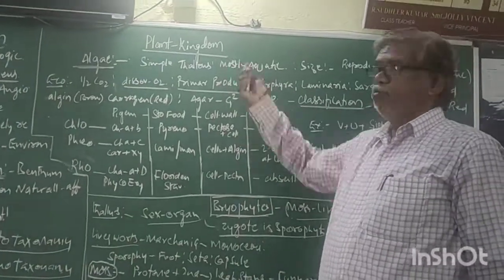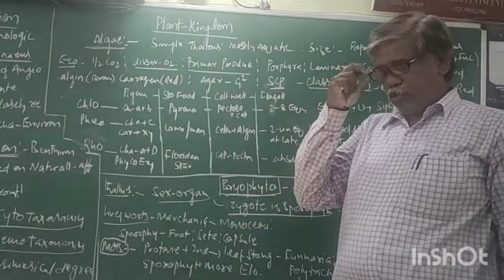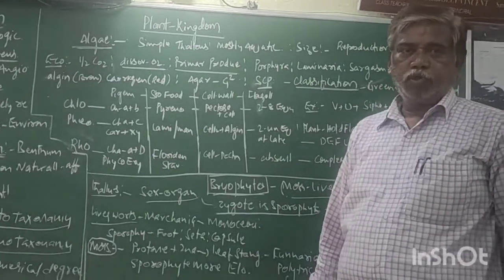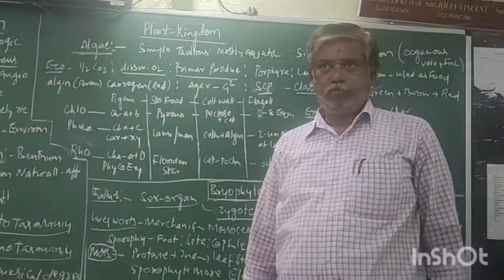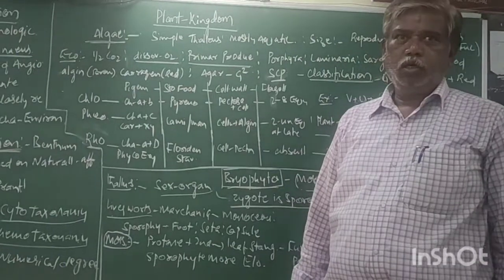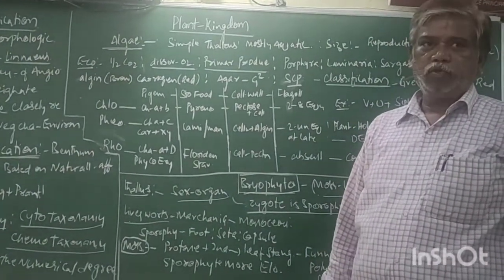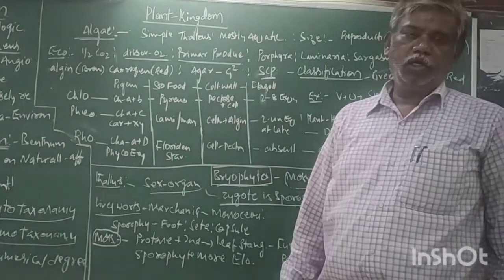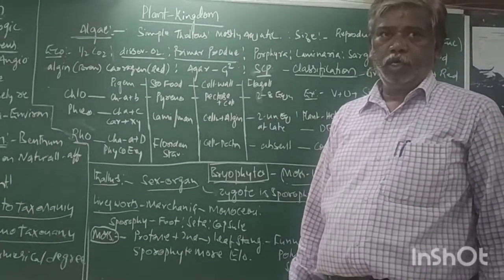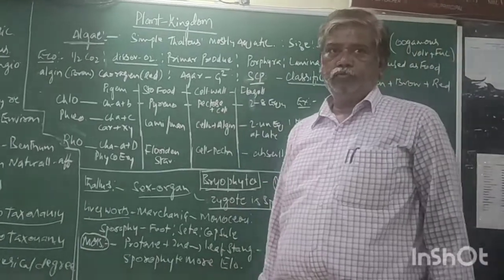Topic is plant kingdom. Yesterday we discussed the kingdom Monera and Protista and partially fungi. Fungi is partially completed due to time factor. Now today, plant kingdom.